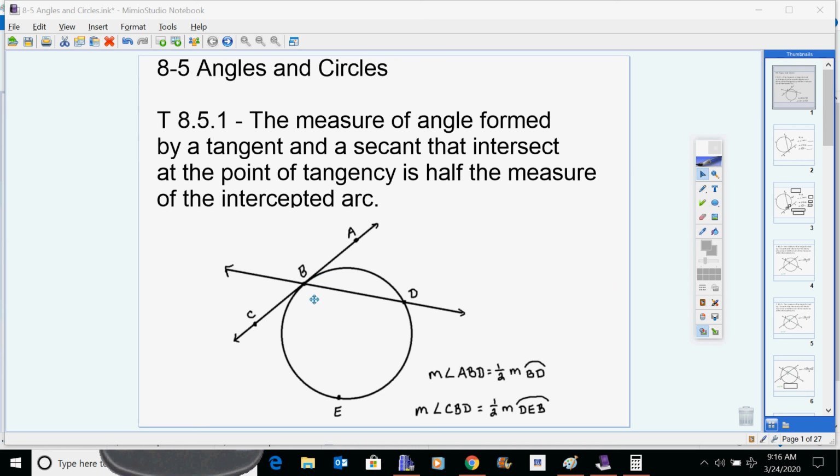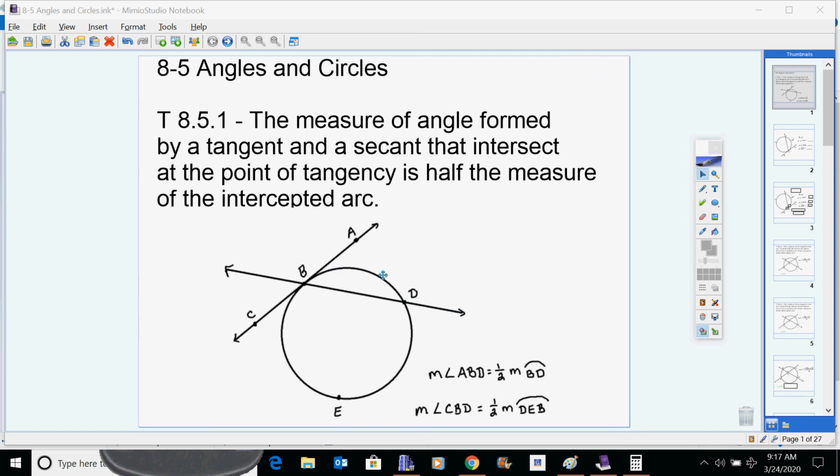So here we have our first thing that we need to talk about. If you have a circle and you have a tangent and you have a secant, and the secant goes through the point of tangency, then there are some really special traits and relationships between the measure of the arc and the angle that goes with it.